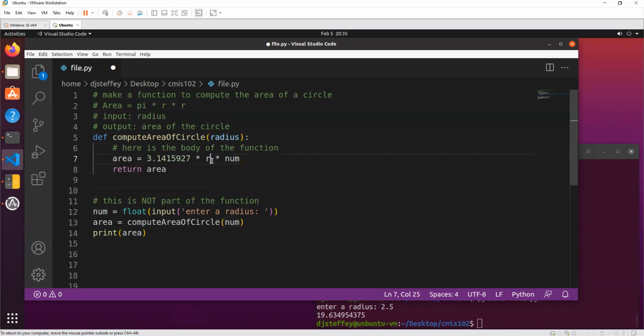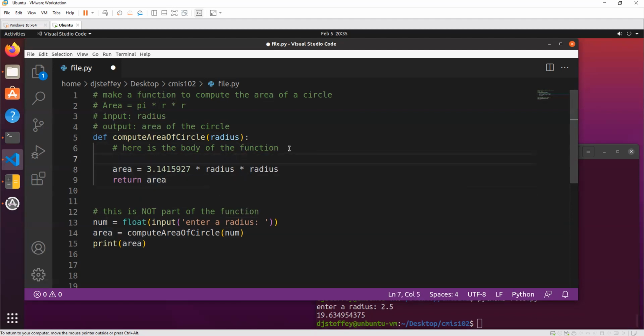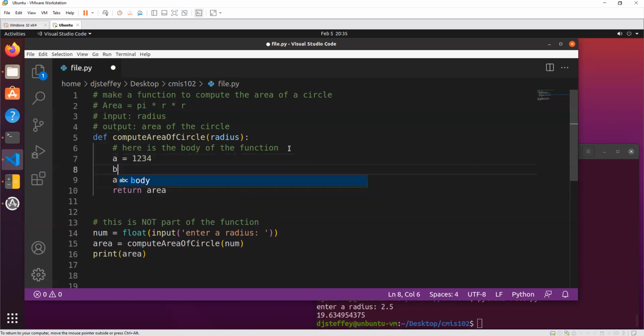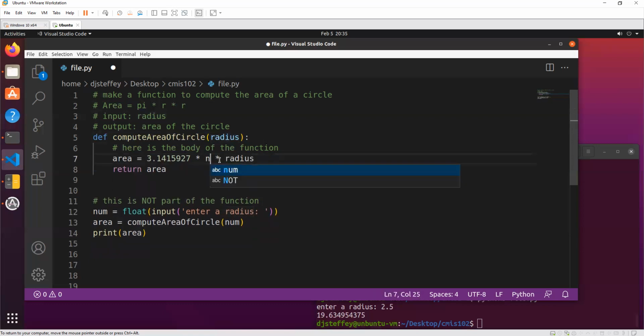Okay, so do not use a variable that does not exist within the function. Meaning, if I want to use a variable, I need to put A equals whatever here. B equals something else, right? Now I can use A and B inside of here, or I can use a variable that is an argument to the function. That's okay. What is not okay is using a variable that exists outside of the function. So don't do that. Okay. So that is functions in Python.